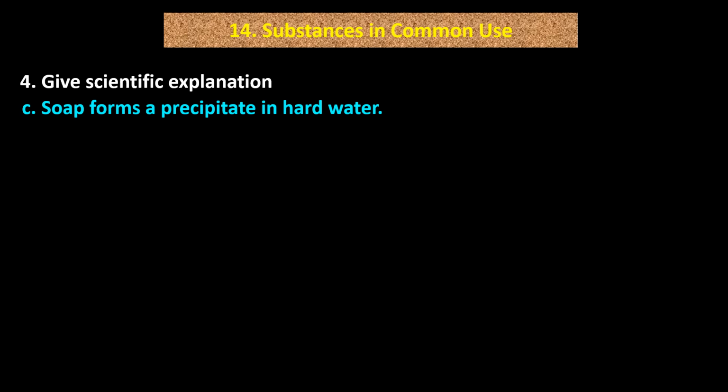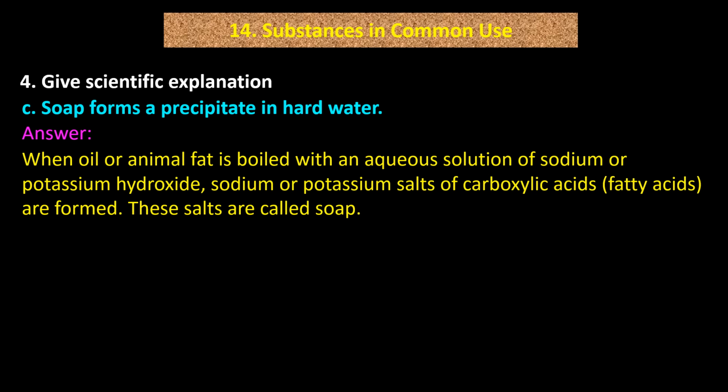C. Soap forms a precipitate in hard water. Answer. When oil or animal fat is boiled with an aqueous solution of sodium or potassium hydroxide, sodium or potassium salts of carboxylic acids (fatty acids) are formed.